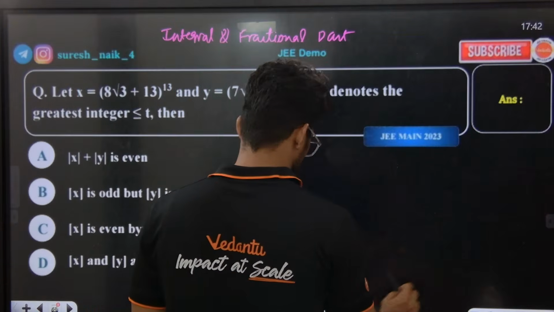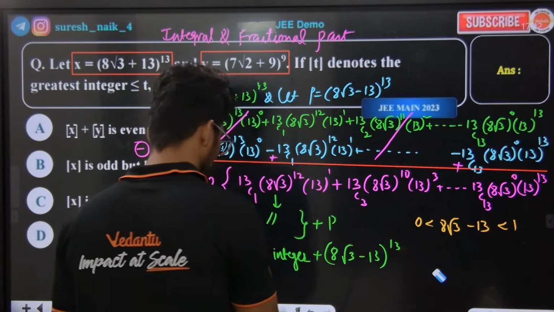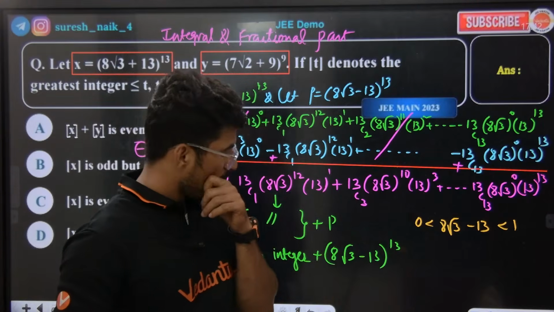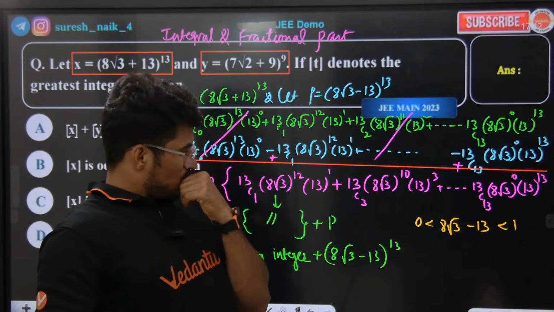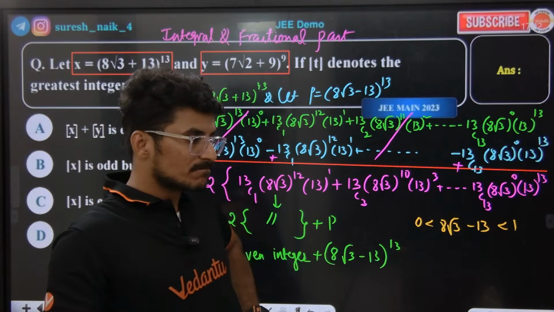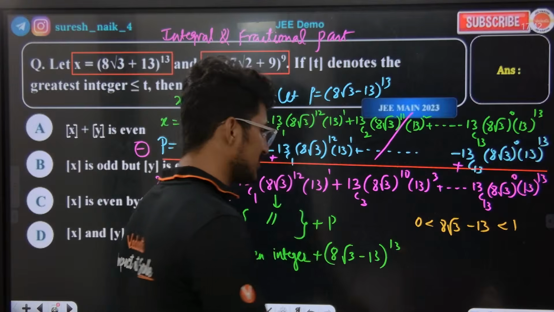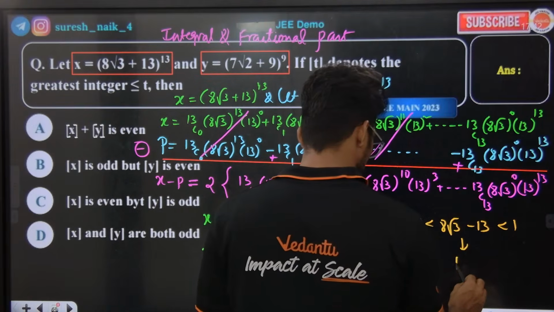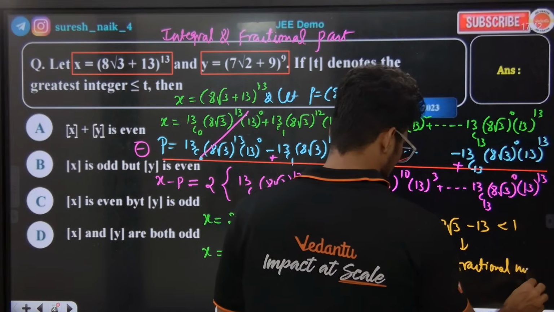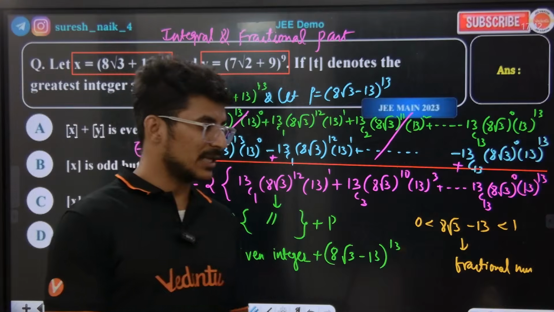1.732 into 8, minus 13. Definitely that will lie between 0 and 1. So this will definitely be some fractional number. Yes or no? Are you getting the point already? 8 root 3 minus 13.